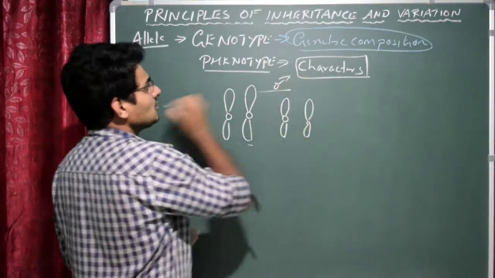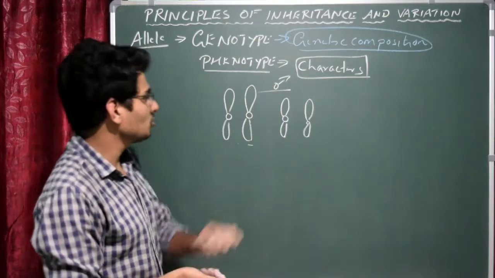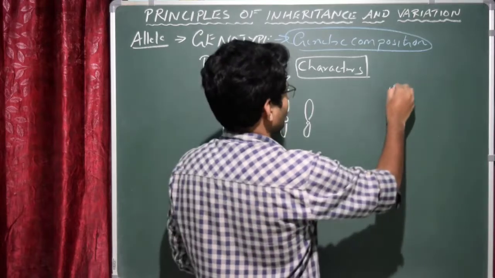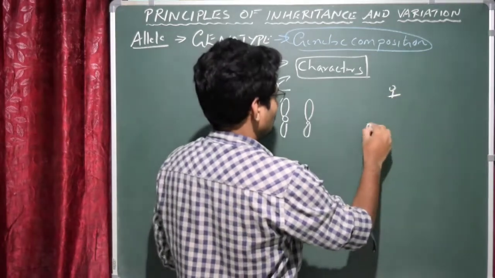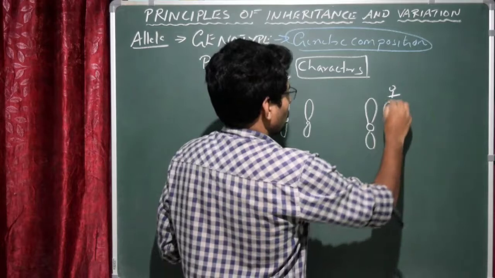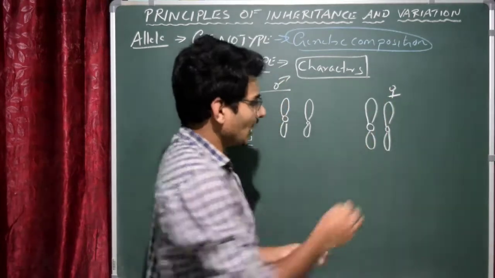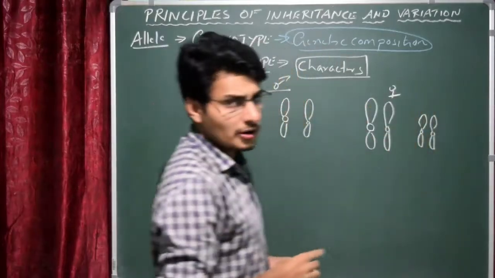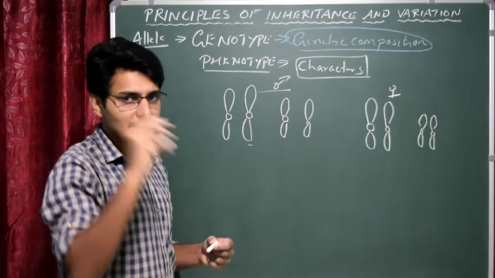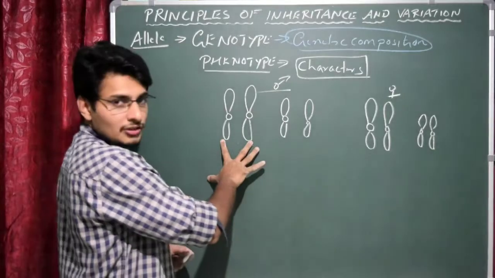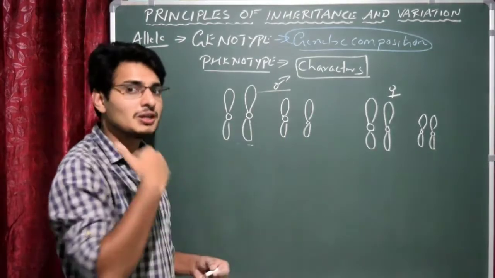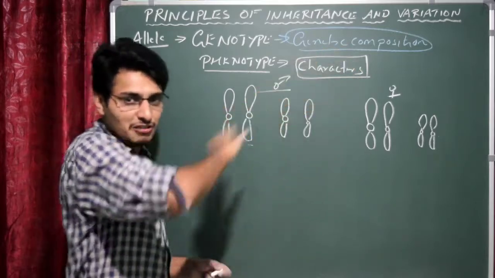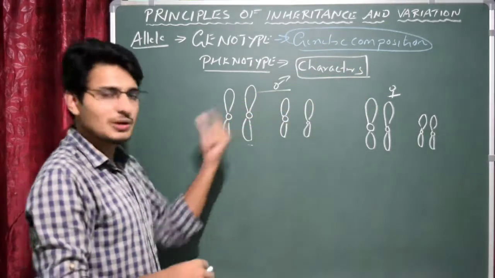Let us assume that these two pairs of homologous chromosomes are present within a male. Now I'm going to consider another set of chromosomes. In female, again I'm going to draw two homologous chromosomes, and another two sets of homologous chromosomes. Got it? Because we all know that each cell of the human body will be diploid, so we have two sets of chromosomes. Diploid is 2n, correct? I cannot draw 46 chromosomes, it takes a lot of space and time, so you can easily understand.